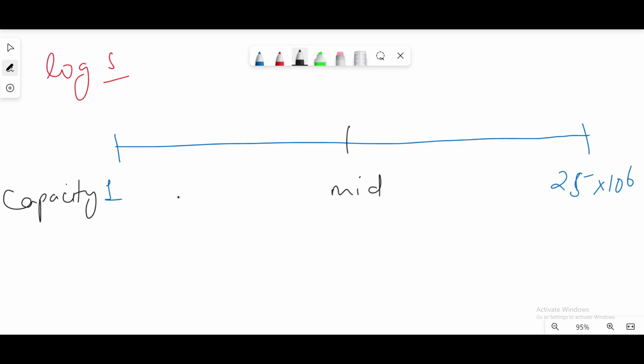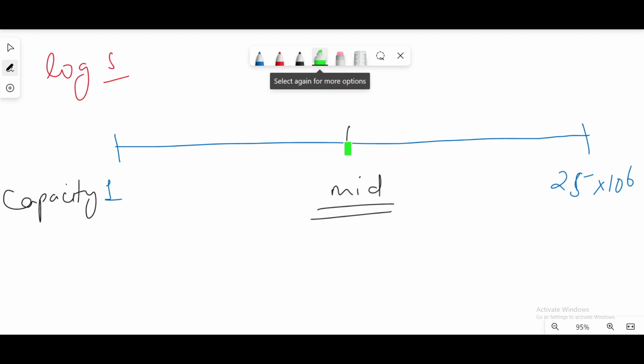I will check at this capacity mid if it is possible to transfer all the packages in the given limit of time. If it is possible, then I will eliminate this area. I know that it is also possible in this area, so I will search for the next minimum value that I can find here. In the other condition, it can happen that it is not possible to transfer all the packages in the given limit of time.